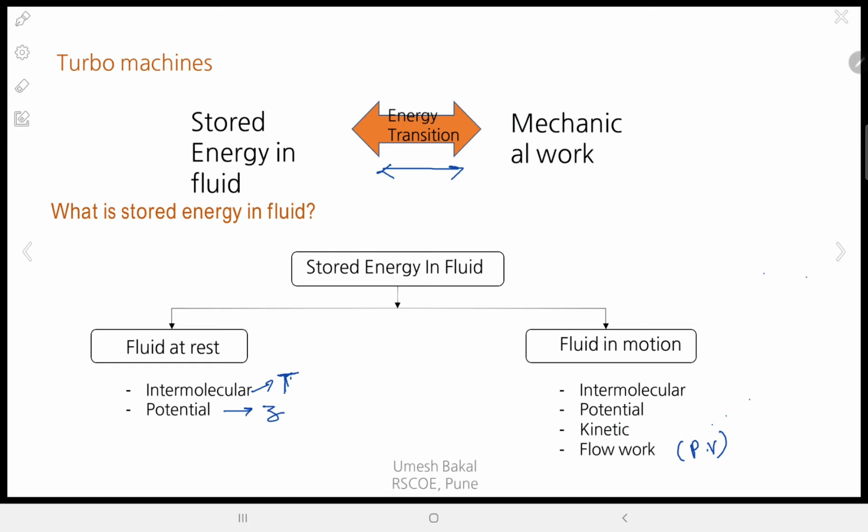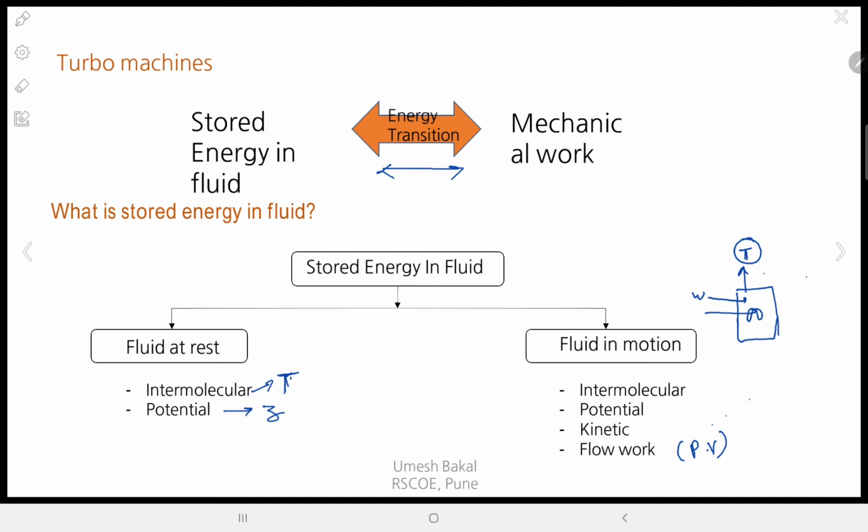Means in any closed system, if we apply any power, or give any external work to it, what will happen? The entire work supplied is used to raise the temperature, since it is a closed system.